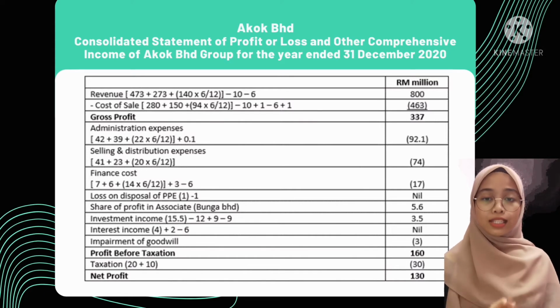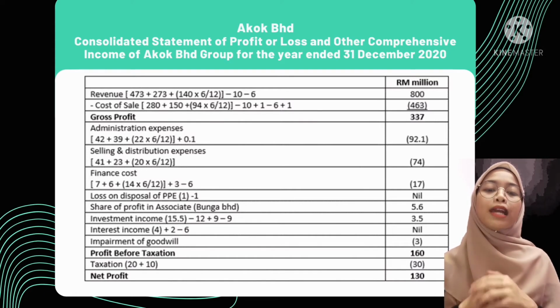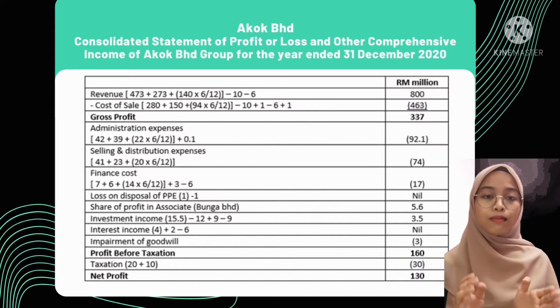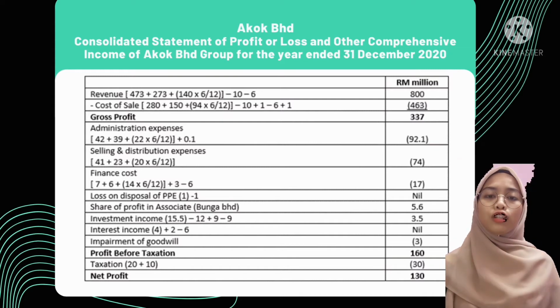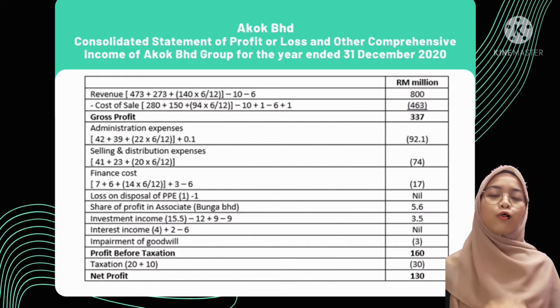For investment and interest income, all the accrued must be added to the balance and will be deducted because it is an intra-group transaction. The total for our consolidated statement of profit or loss and other comprehensive income is 130.